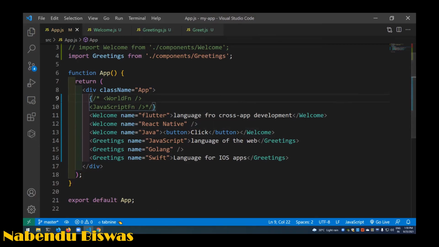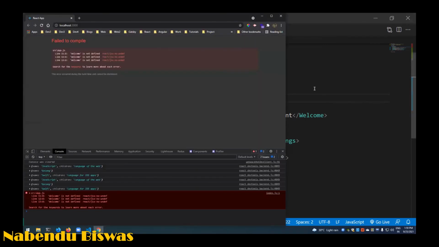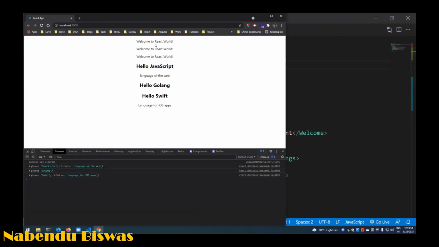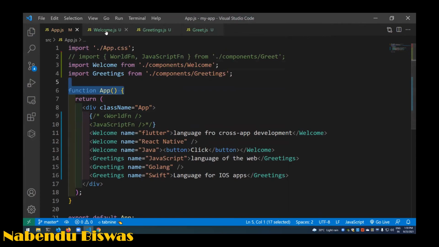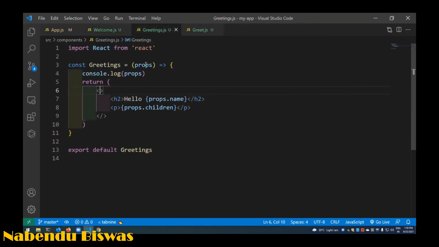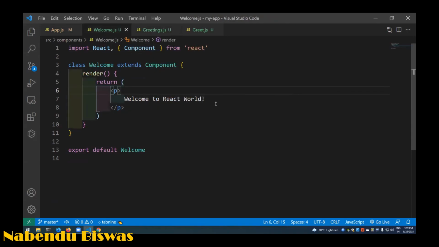Okay, Welcome is not defined. So I am doing it, and right now only "Welcome to React world" will come. So now again we have to use the props. There is no way we can pass props in a class-based component as function parameters, because there is nothing like that. So in a class-based component we use the this keyword for props.